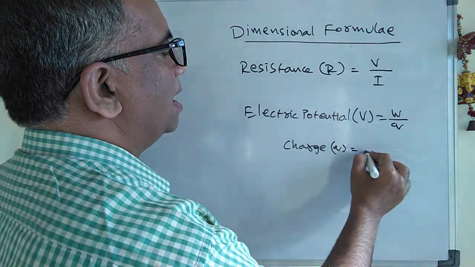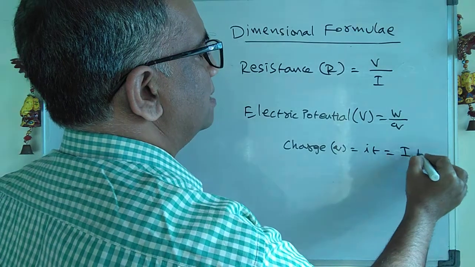What is the dimension formula of charge? It is I into T, nothing but IT.